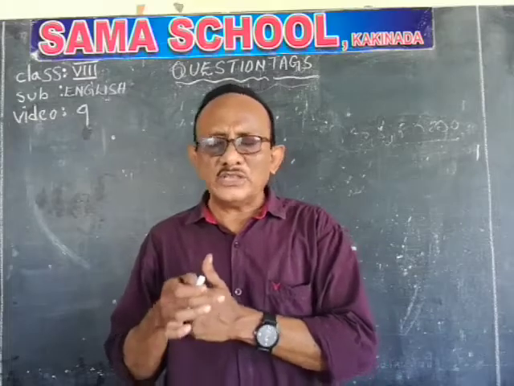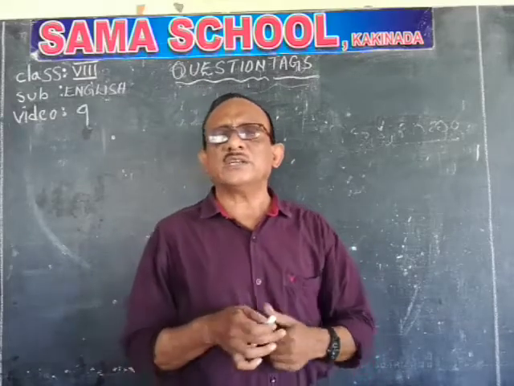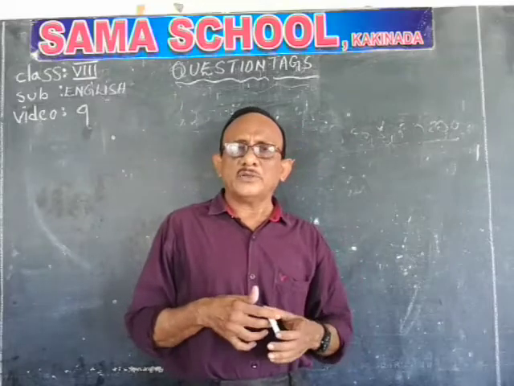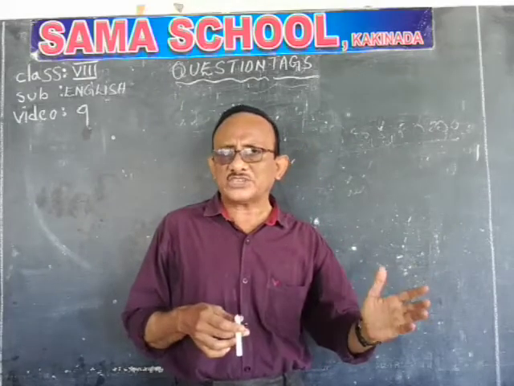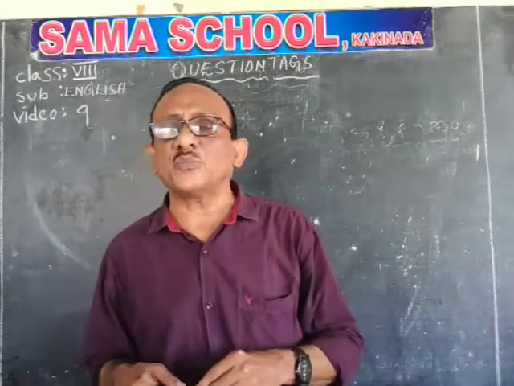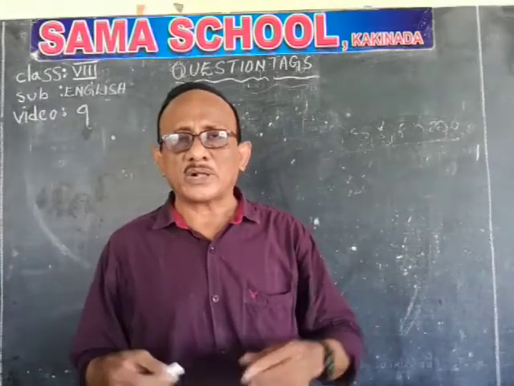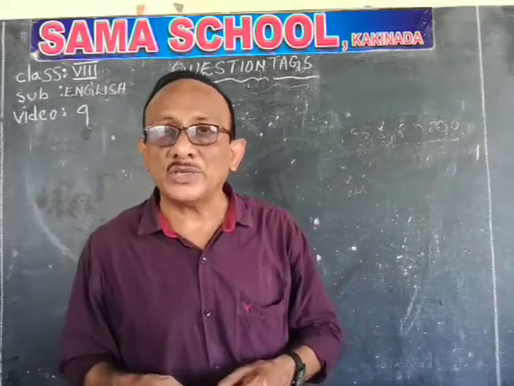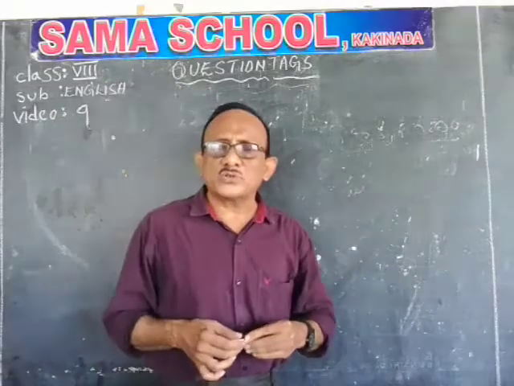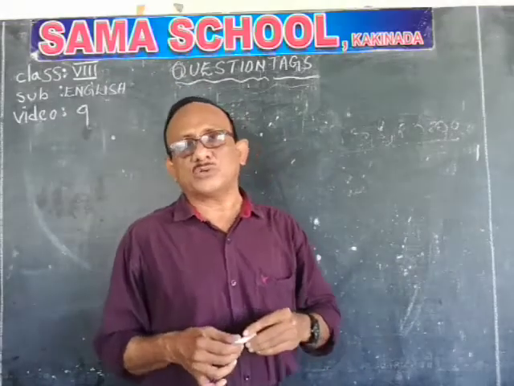So in this case also, if any sentence starts with let, you treat that sentence as a suggestion, and again you need not see whether that sentence is positive or negative. The common answer is shall we. And again, proper nouns should not be written at the end of the question tag.